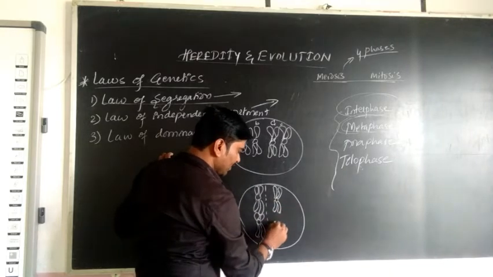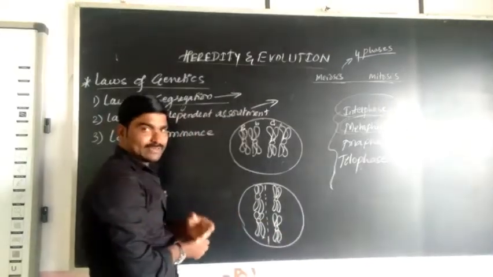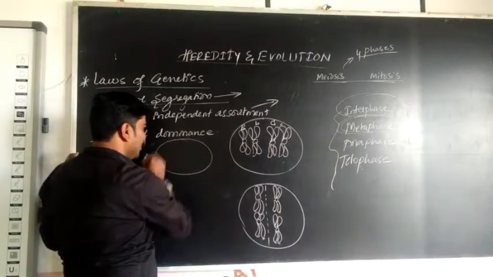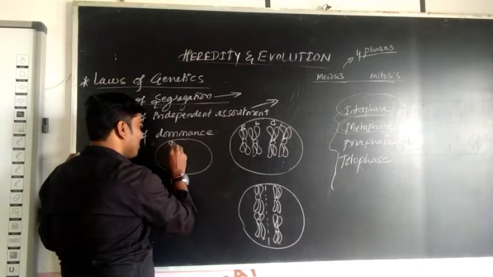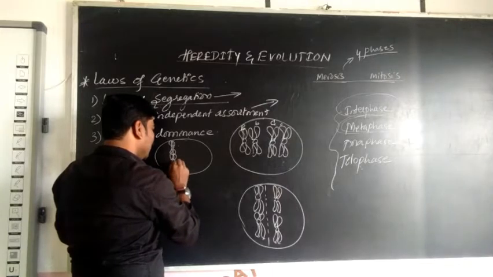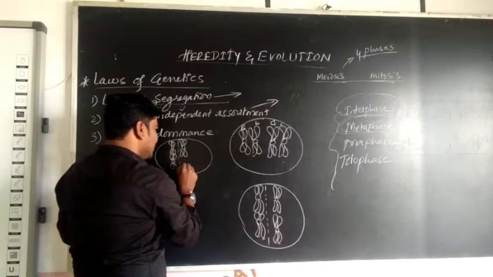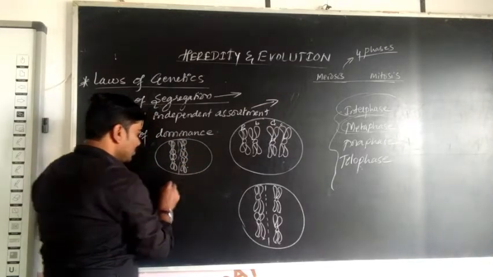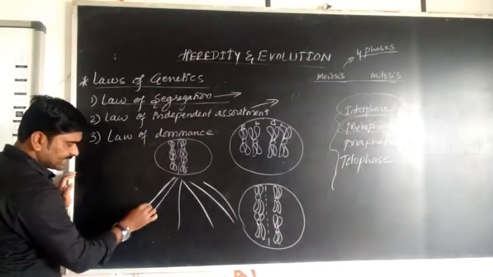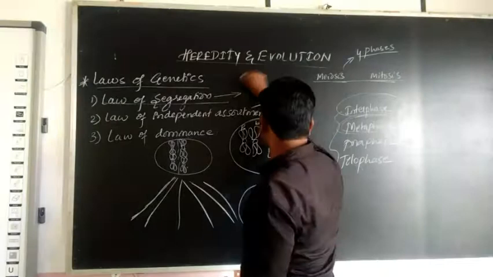So this is the arrangement of chromosomes, or arrangement of genes, the group of genes in the cell. This alignment of chromosomes in the cell means these chromosomes can segregate independently, randomly.